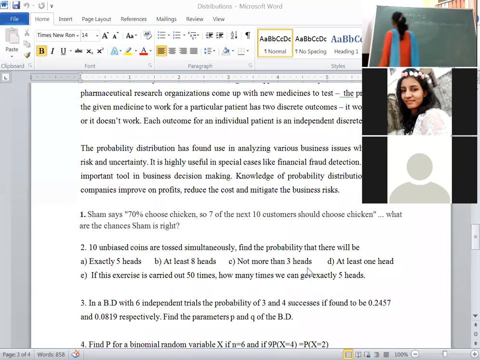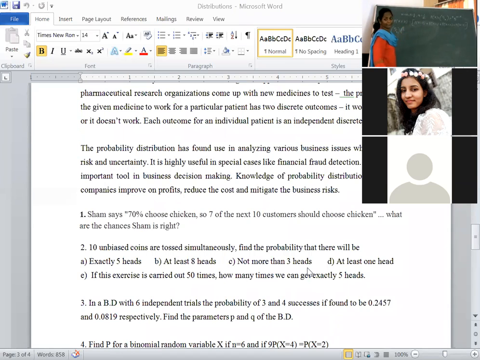Right now, write down the probability mass function of binomial distribution. What is the probability mass function of binomial distribution? P of x is equal to nCx, p to the power of x, q to the power of n minus x. Right now, substitute. n is 10. Here nC0, p to the power of x, that is p to the power of 0, p is half, whole to the power of 0.